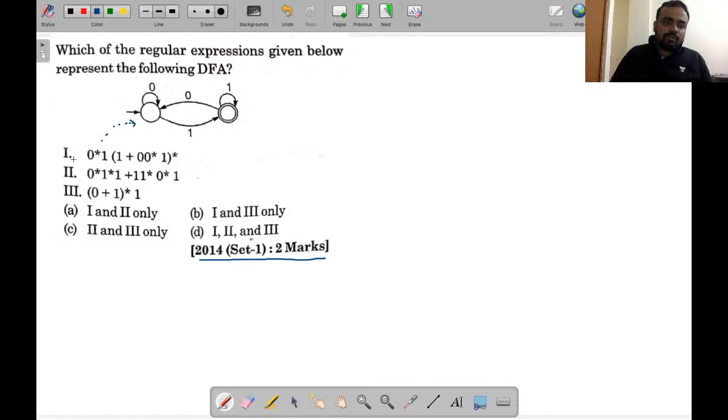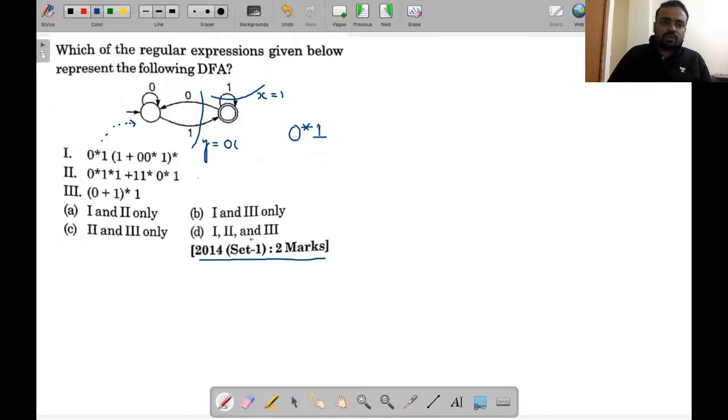See, I'm just thinking about option A. So see what kind of regular expression this machine will accept. See, what is coming from here: any combination of 0 followed by 1, that is 0 star followed by 1. If I am taking this, we are reaching the final state, which means this string will be accepted. And what is derived from this final state? From this part, x is derived, and suppose from this part y is derived. So what is the value of x? This is the 1. What is the value of y? This is the 0. 0 star 1.